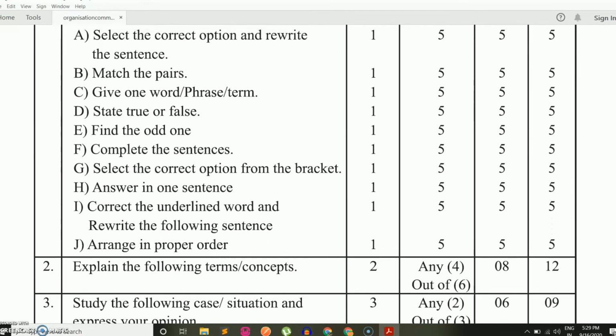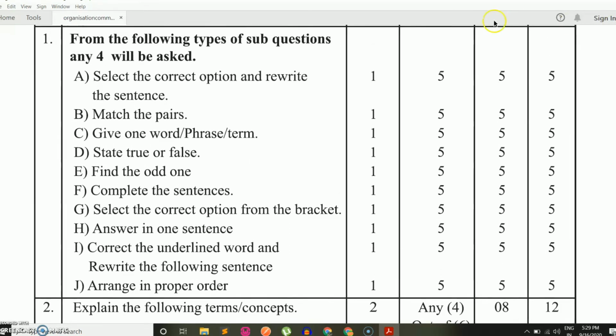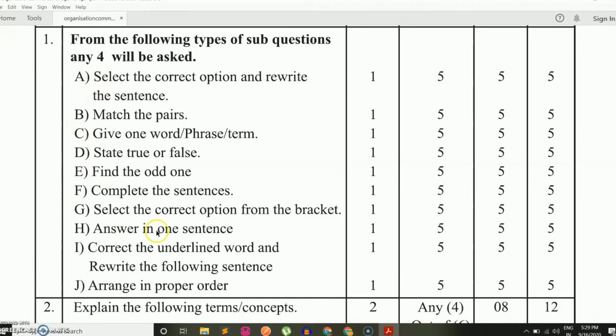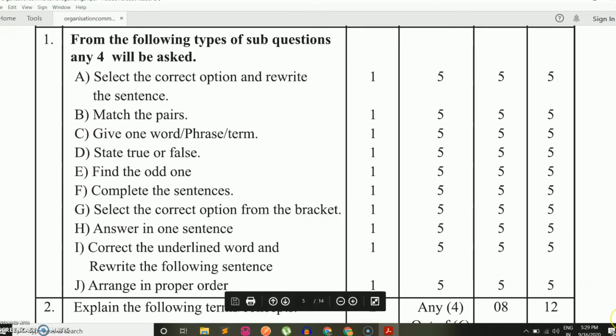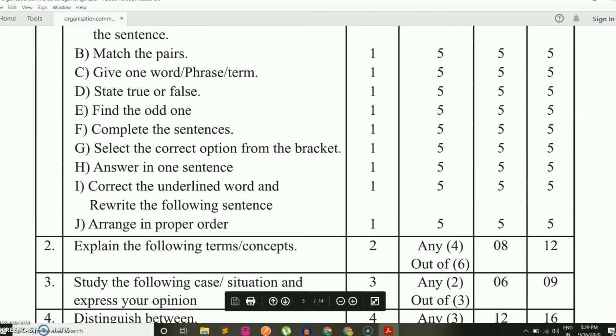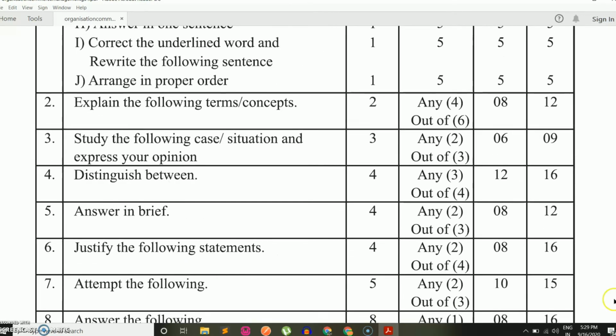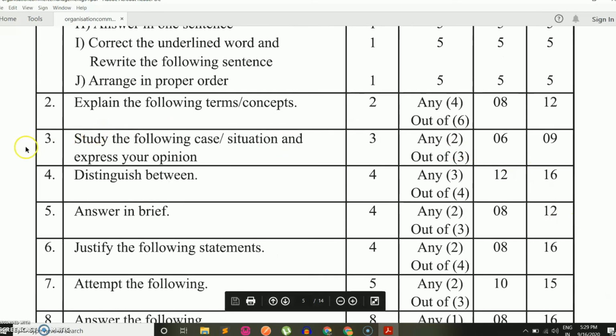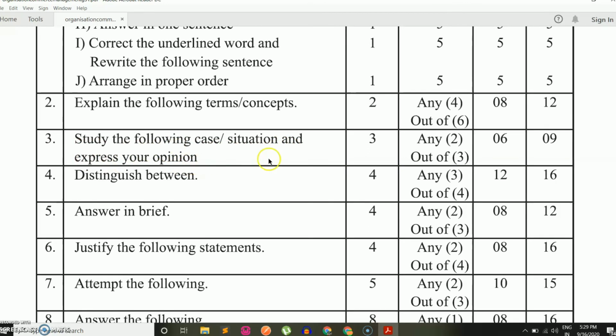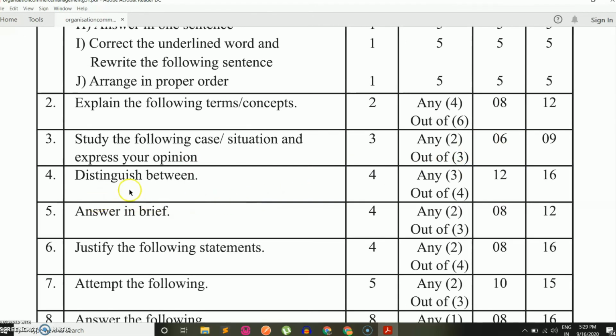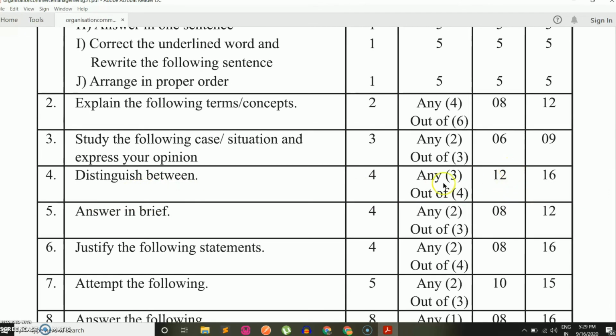Let's see it again. First question will be objective type question. From the given options, any 4 questions will be asked for objective type question. Second question will be explain the following terms or concept, which is for 8 marks. Third question will be study the following case or situation and express your opinion. This question is for 6 marks. Question number 4 will be distinguish between. This question will be asked for 12 marks.